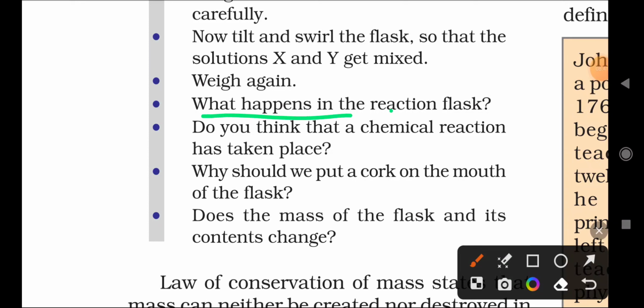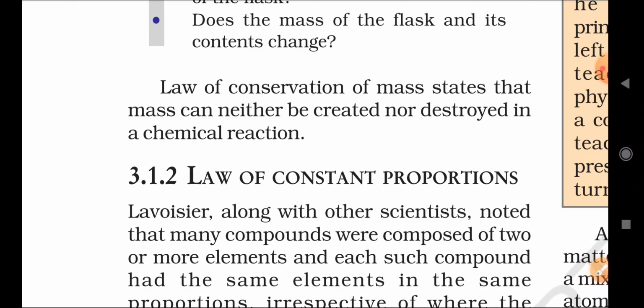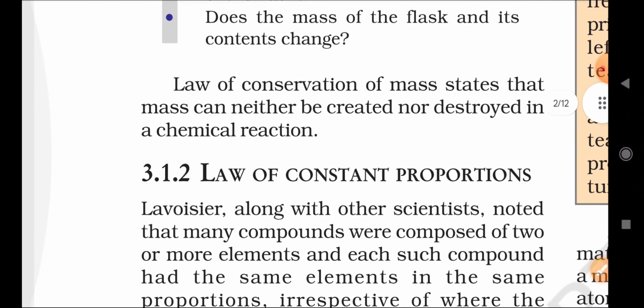What happens in the reaction flask? Do you think that a chemical reaction has taken place? Yes, a chemical reaction will happen. Why should we put a cork on the mouth of the flask? Does the mass of the flask and its contents change? The question arises here: if a chemical reaction happens, the mass will change. But we are saying that the mass cannot change. So that is the first law, the law of conservation of mass.